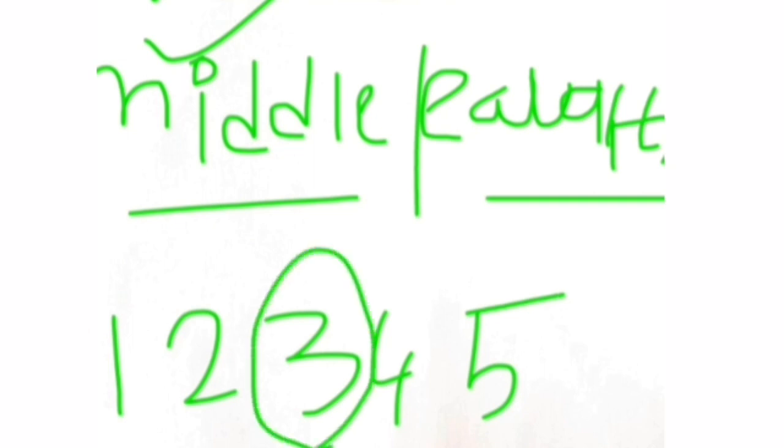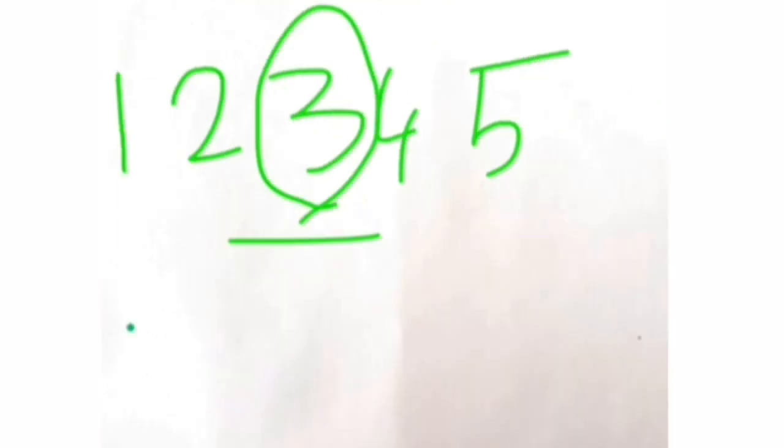If you have five consecutive numbers like this, the third place is the average. Remember, the third number is not the average, the third place value is the average.